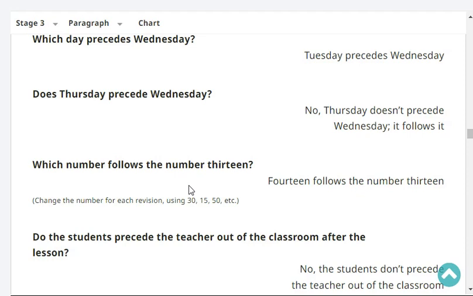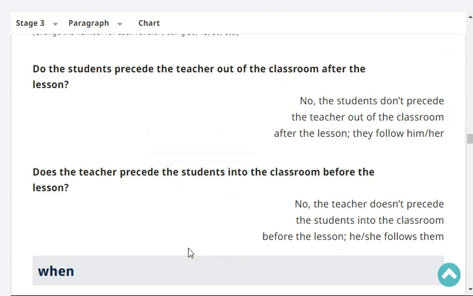Which number follows the number 13? 14 follows the number 13. Do the students precede the teacher out of the classroom after the lesson? No, the students don't precede the teacher out of the classroom after the lesson. They follow him.